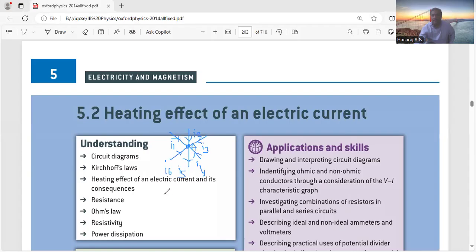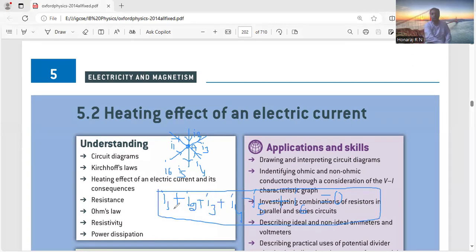Here I1 is coming towards the node, so positive. I2 is coming towards the node, positive. I3 is coming towards the node, positive. I4, positive. But I5 is going away, so negative. And I6 I put as positive. That equals zero. That is Kirchhoff's first law. It is also called the junction rule.